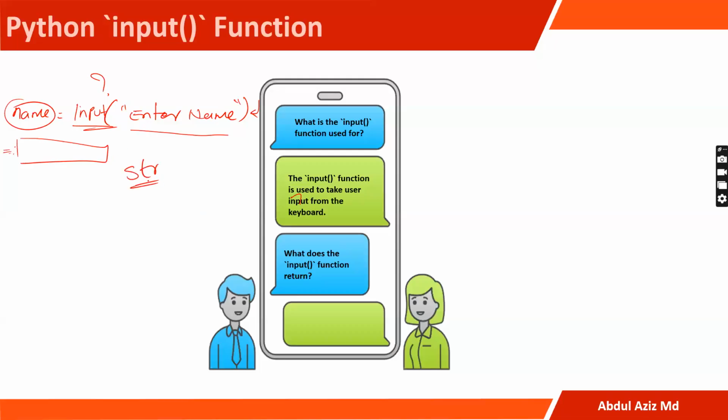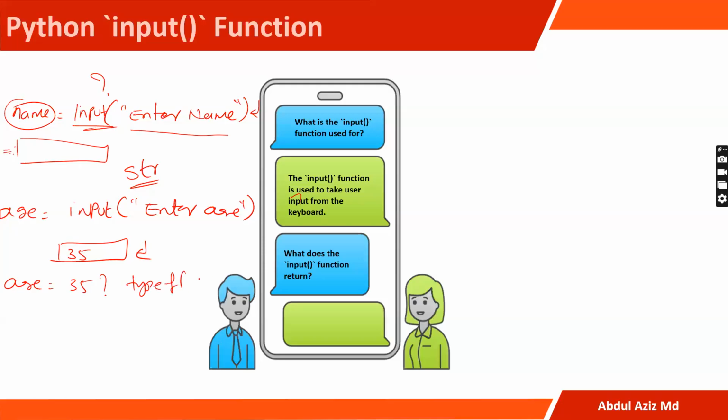str, right? Why? Because we are entering the name. Suppose if I say age is equal to input, enter age, and then in a dialog box I give something like 35. Now the age will be 35. Then what will be the type of age? str? Yes, sir. Right, exactly.